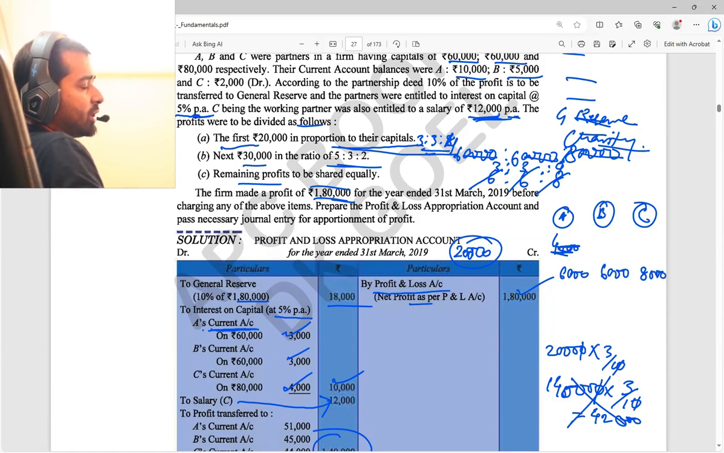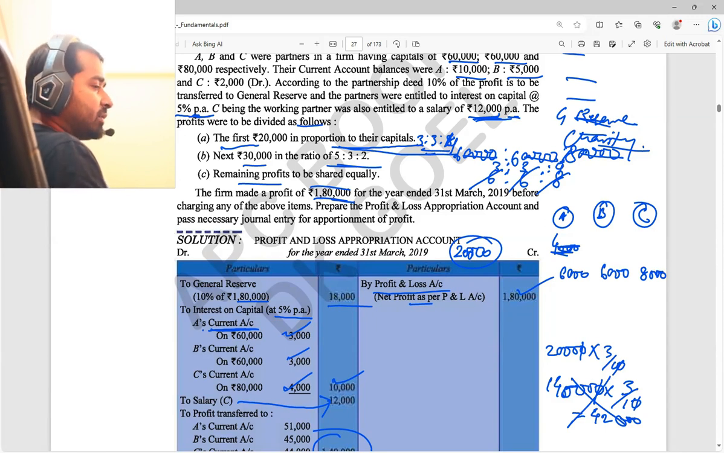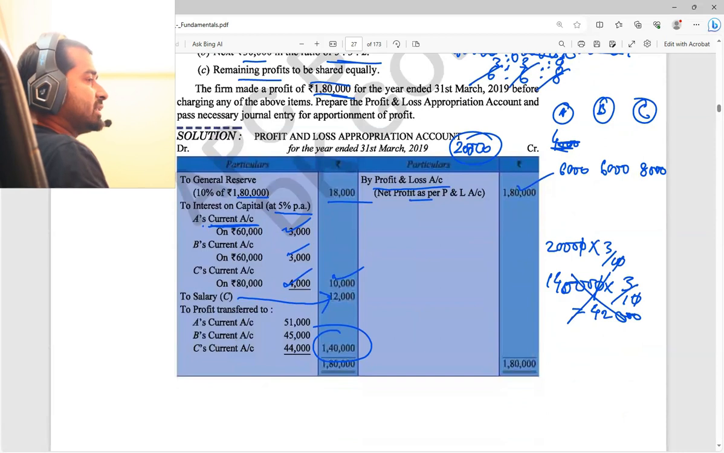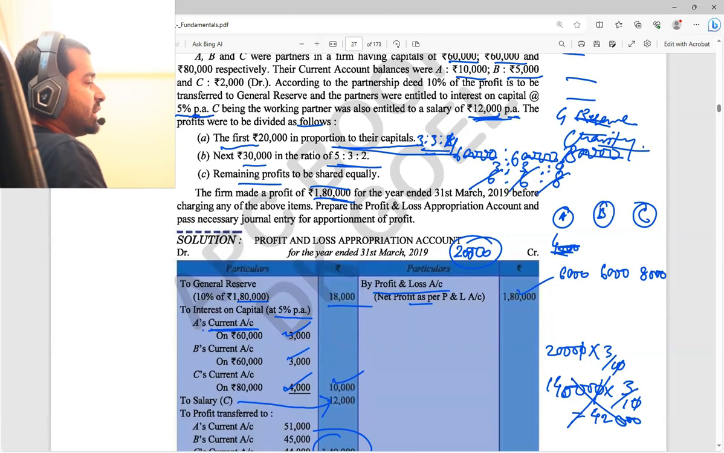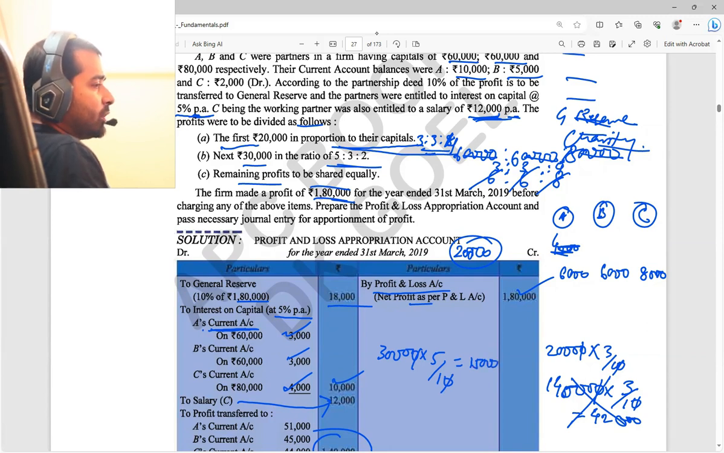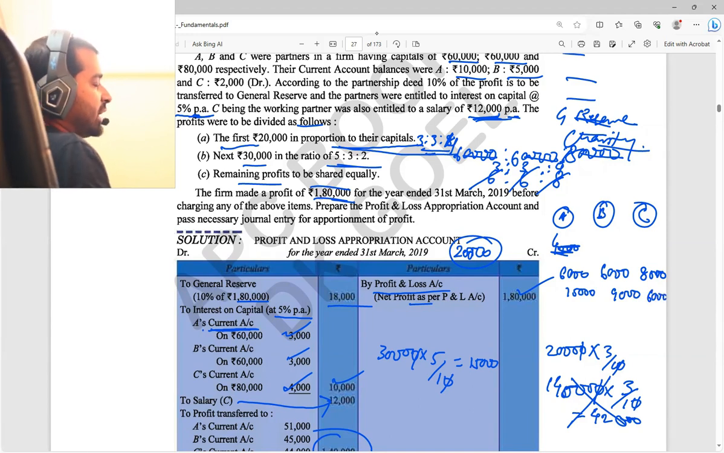Now see, of the total, 20,000 has gone. Yes, sir. Next proportion, what did they tell? Next 30,000, in the ratio 5:3:2. So next 30,000 into 5 by 10 is 15,000. Next is 9,000, and 6,000. Done. This 30,000 is also done.